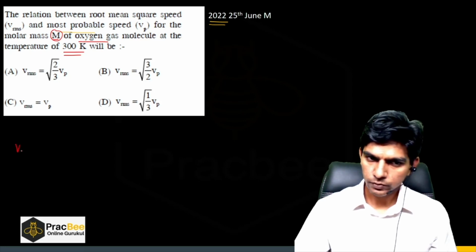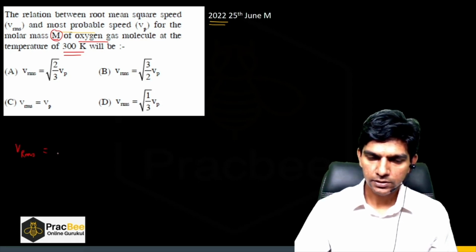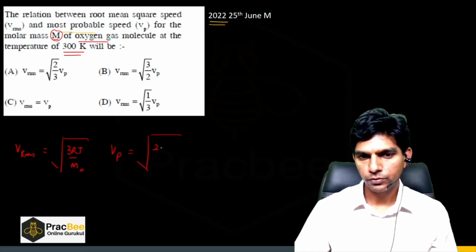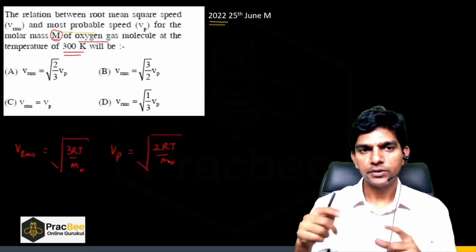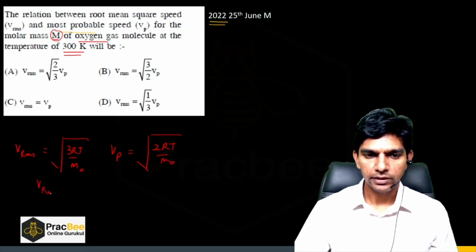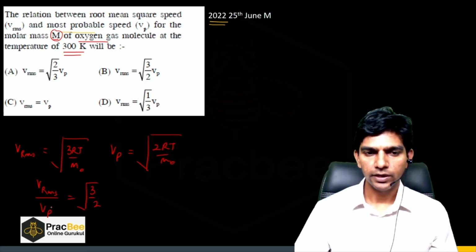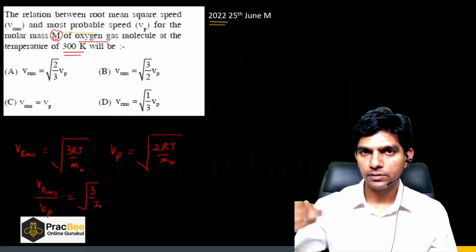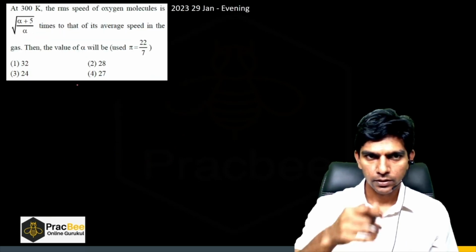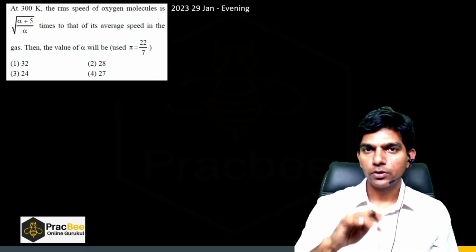Yes, so we know what is RMS. VRMS is root of 3RT by m naught, and most probable is nothing but root of 2RT by m naught. Now the temperature is same, molar mass is same. So can you see, if I take the ratio VRMS to VP, it will be root of 3 by 2. So VRMS is root 3 by 2 times the VP. So option B is the right answer. Right, so pause the video and try to solve this question.